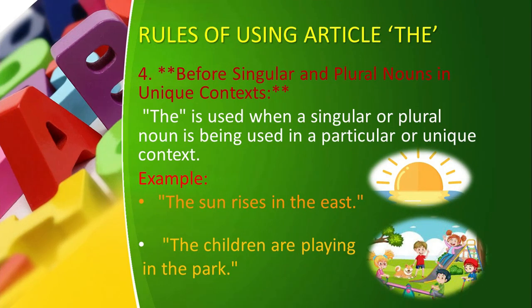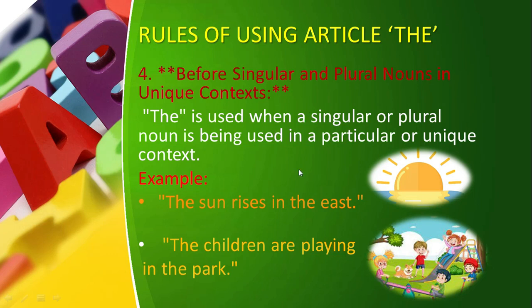Rule number 4 is that we use the article "the" before singular and plural nouns in a unique context. Here one thing you should know is that we use the indefinite articles "a" and "an" only with singular nouns, not with plural nouns. But we can use the article "the" with singular as well as plural nouns. So you have to see the context also. When you are talking about a specific thing, either singular or plural, and it is unique of its own kind, then you use the article "the".